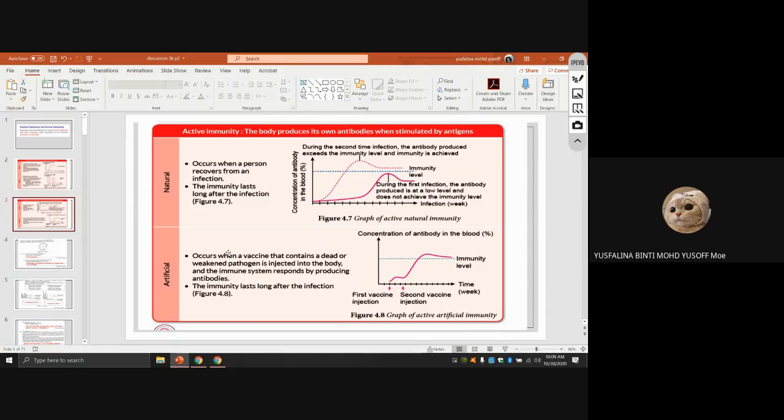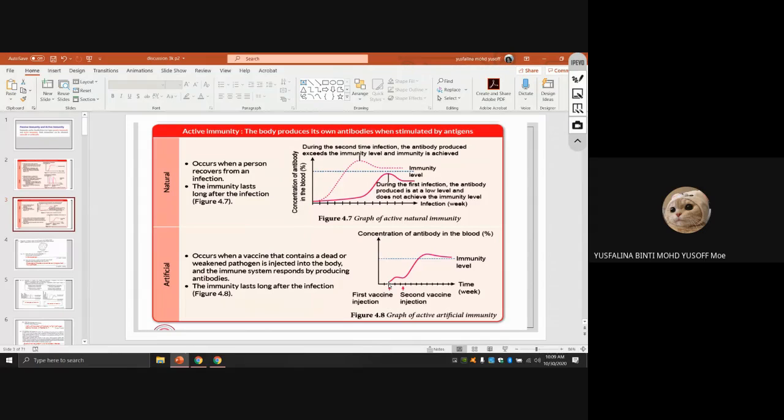The next one is artificial active immunity. It occurs when a vaccine that contains a dead or weakened pathogen is injected into the body, and the immune system responds by producing antibodies. The immunity lasts long after the infection. So we use the vaccine, which is the dead or weakened pathogen injected into our body. The body will produce the antibody to kill the pathogen.